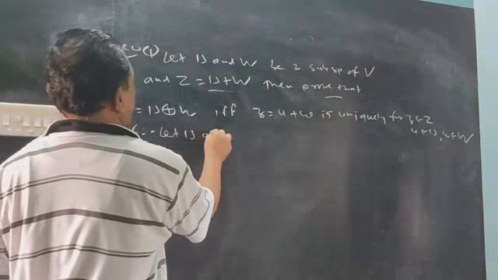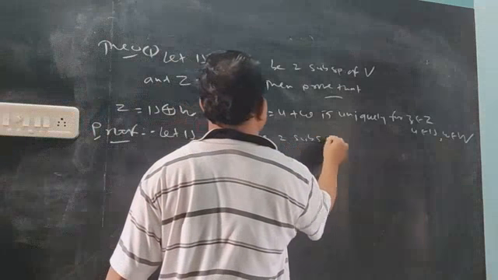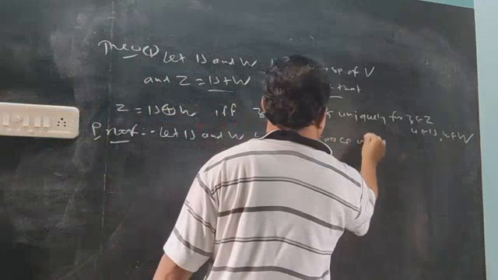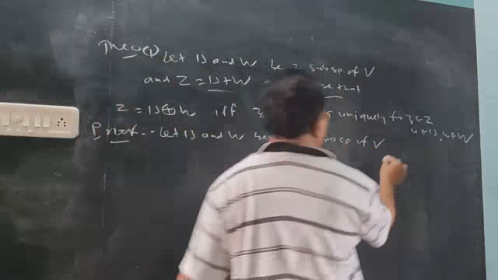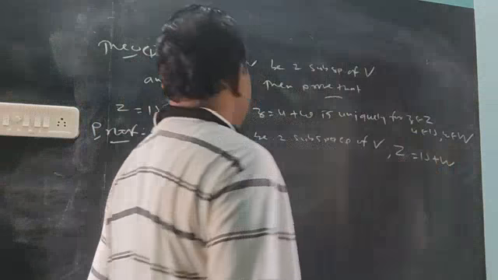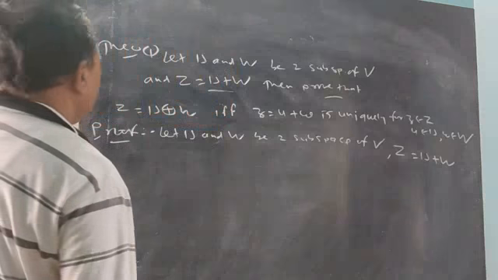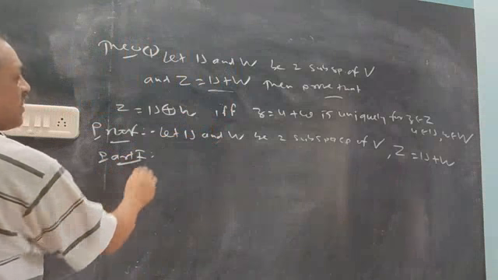So let U and W be two subspaces of vector space V, and also given to you Z is an ordinary sum of U and W, and then two. So again two parts, first part and second part.